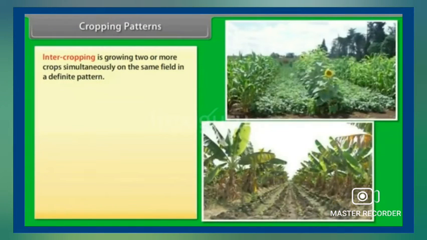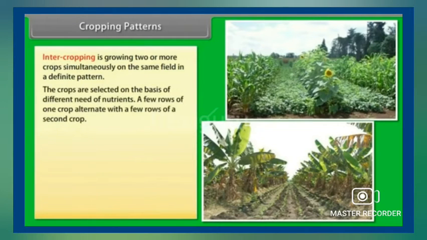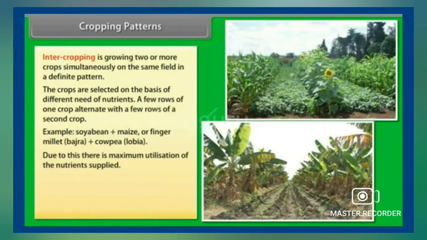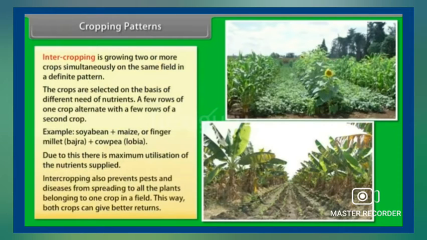Intercropping: intercropping is growing two or more crops simultaneously on the same field in a definite pattern. The crops are selected on the basis of different needs of nutrients. A few rows of one crop alternate with a few rows of a second crop. Example, soya bean plus maize, or finger millet, that is bajra, plus cowpea, that is lobia. Due to this, there is maximum utilization of the nutrients supplied. Intercropping also prevents pests and diseases from spreading to all the plants belonging to one crop in a field. This way, both crops can give better returns.